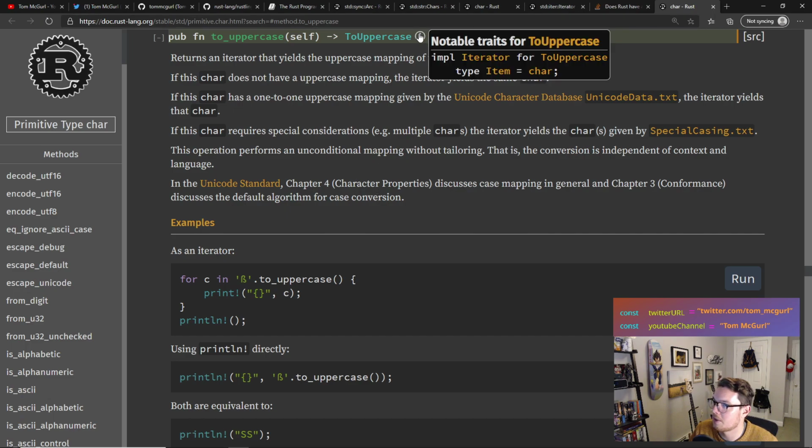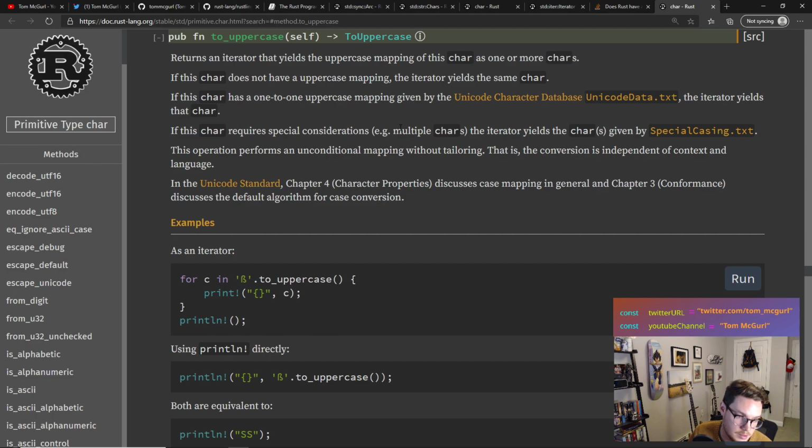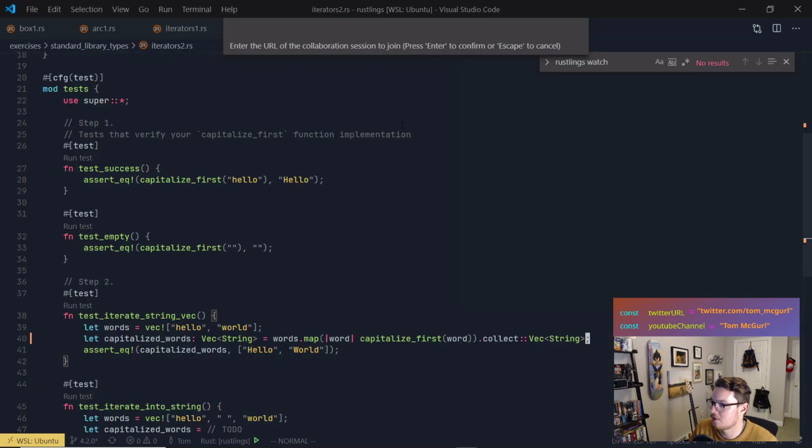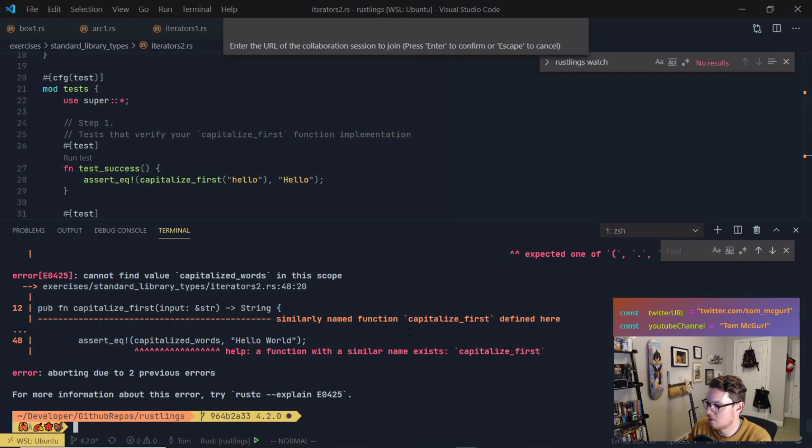Notable traits for to uppercase. Implement iterator for to uppercase. Type item char. So to uppercase returns an iterator that yields the uppercase mapping of this char as one or more chars. If this char does not have an uppercase mapping, the iterator yields the same character. Interesting. But I don't know if we can use to uppercase. I think they want us to use that function. Let's see.